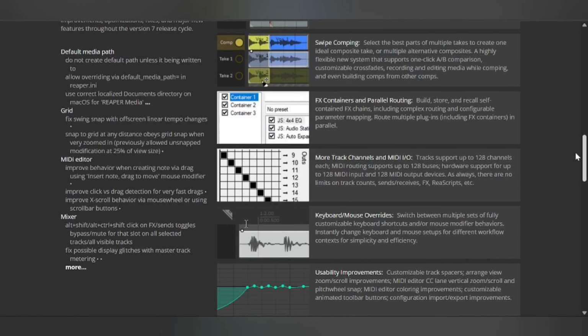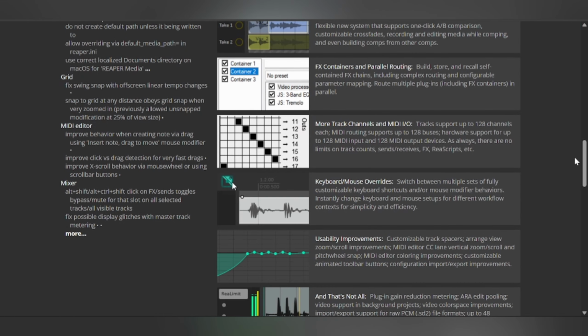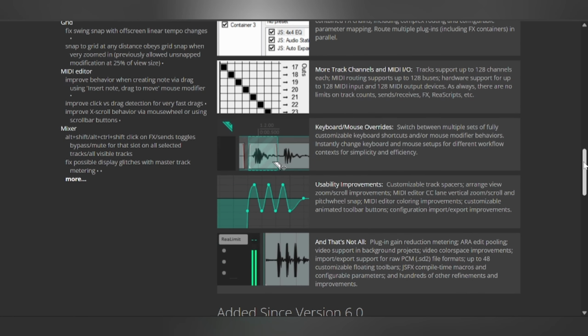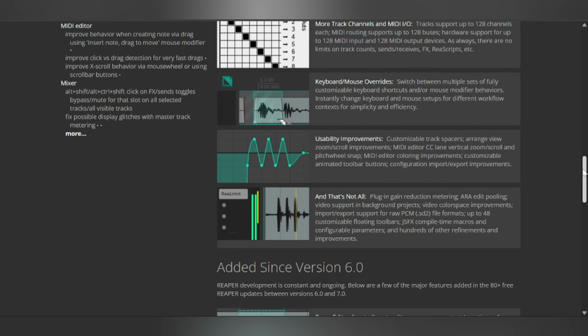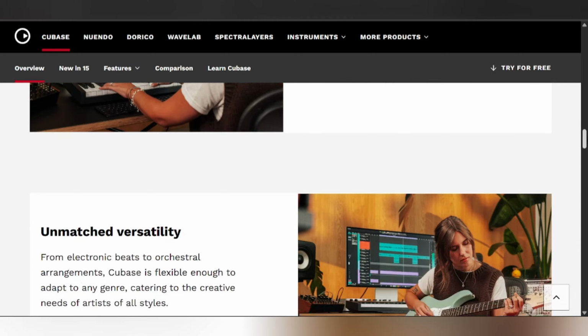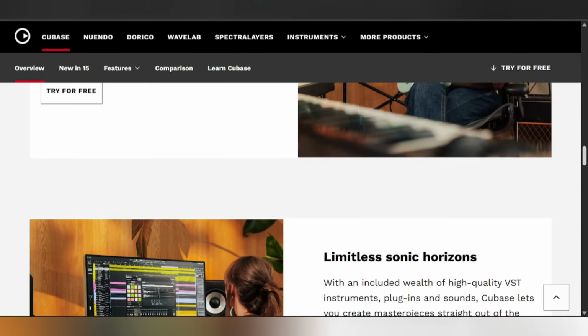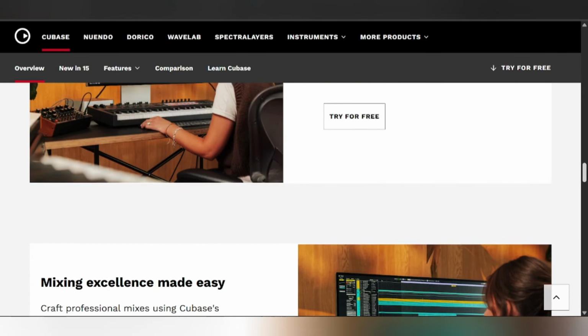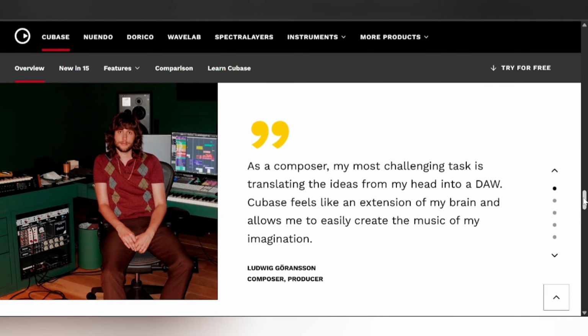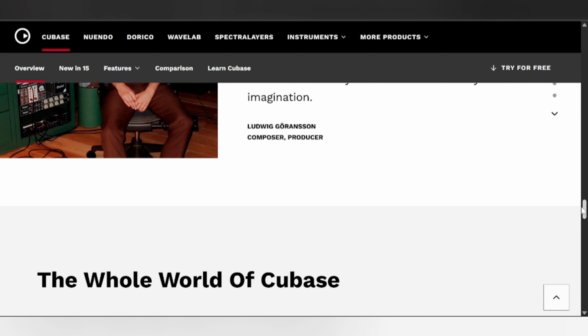Choose Reaper if you want an affordable, highly customizable DAW that runs efficiently on modest hardware and adapts to your unique production style. It is best suited for home studios and budget-conscious creatives. Choose Cubase if you need an all-in-one DAW with advanced composition tools, a polished workflow, and stability. It is best suited for professional studios, film scorers, and serious musicians who demand comprehensive features and stability.